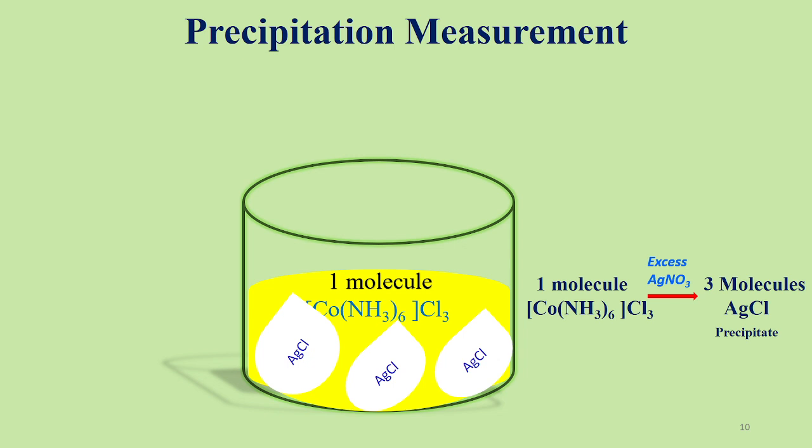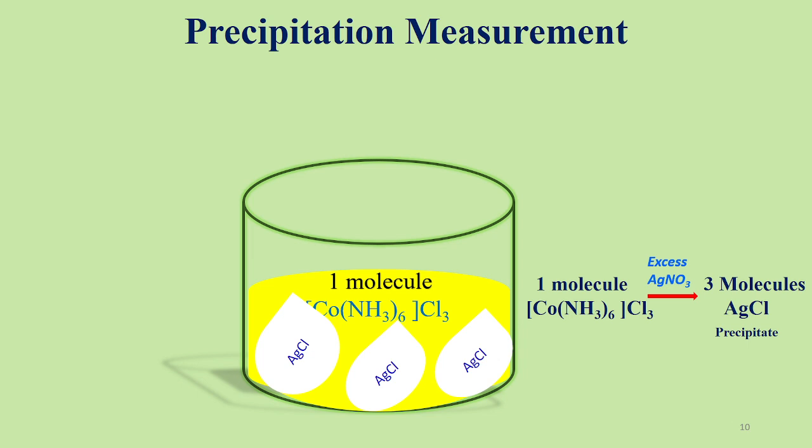Okay, now the precipitation is clear. So when Werner conducted the experiment, taking the complex in the solution and then adding excess silver nitrate solution, he got three molecules of silver chloride precipitate. So from that we know the entities present outside the coordination sphere will be available in the solution in the ion form.